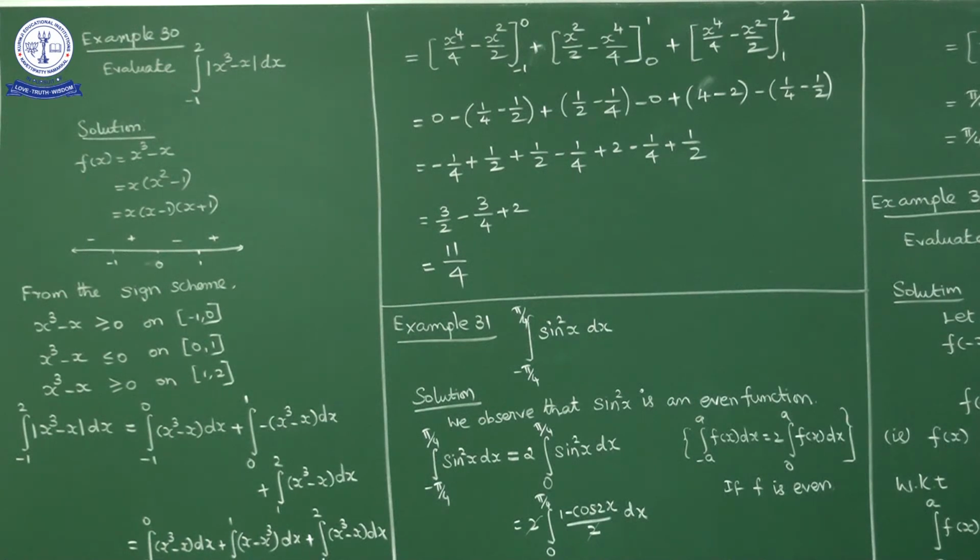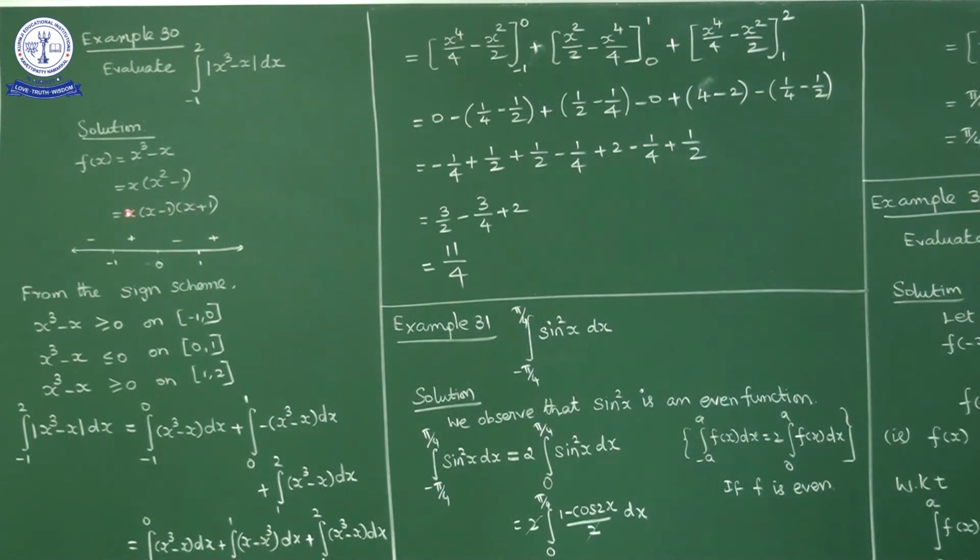First one, evaluate integral minus 1 to 2 modulus of x cube minus x dx. Here the function is a mod function. Okay, now modulus of f of x. Now what is f of x here? f of x is x cube minus x. Here by taking x common, what can we write? f of x equal to x into x square minus 1. Okay. Now further, x square minus 1 we can write as x minus 1 into x plus 1.